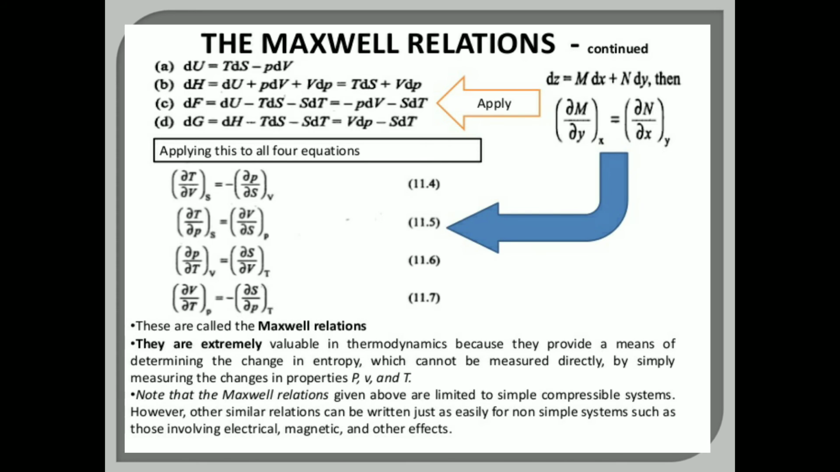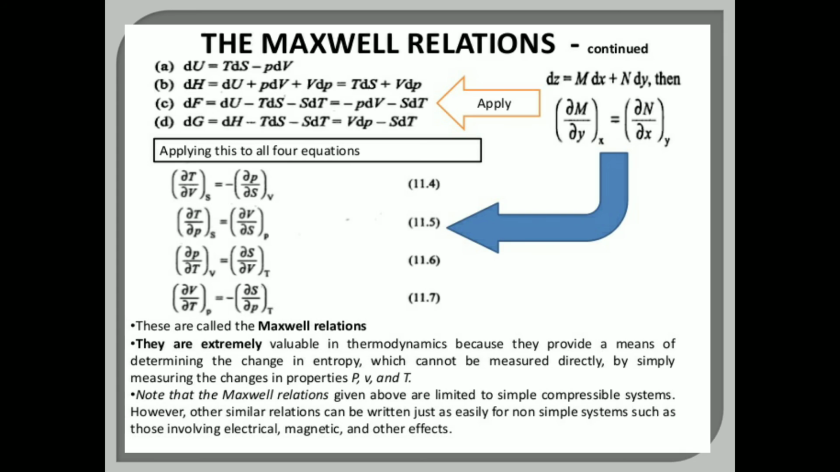Then the second is dH = dU + P dV + V dP, that is, T dS + V dP. And the third is dF = dU - T dS - S dT, that gives you -P dV - S dT. And the last is dG = dH - T dS - S dT, that gives you V dP - S dT. So here all those variables are taken, intensive and extensive variables, that is temperature, internal energy, enthalpy, then pressure, volume and entropy.